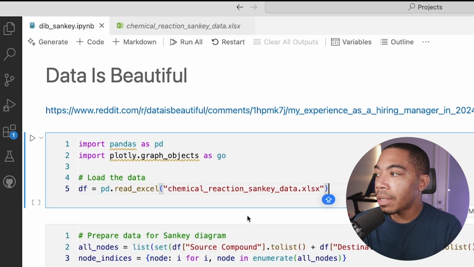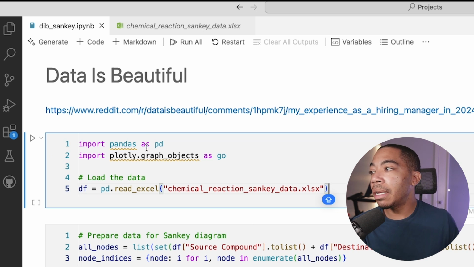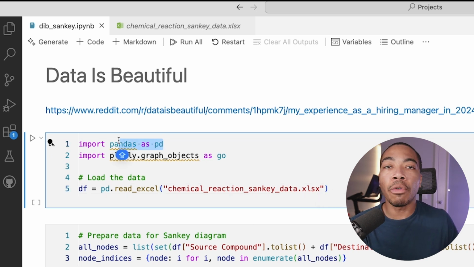To create our plots, we're going to use most of the code that was generated in Plotly using the graph objects library and pandas for reading in the data frame. And then we're just going to quickly read in our data frame that's called this chemical reaction Sankey data.